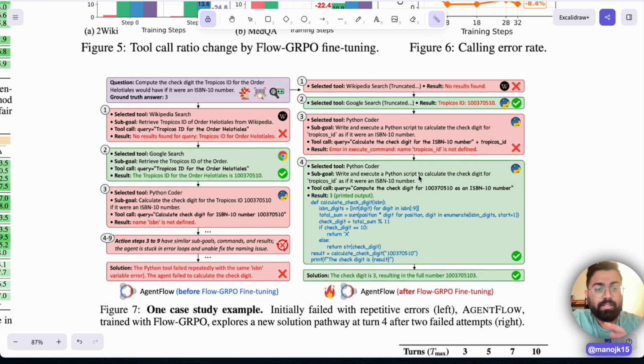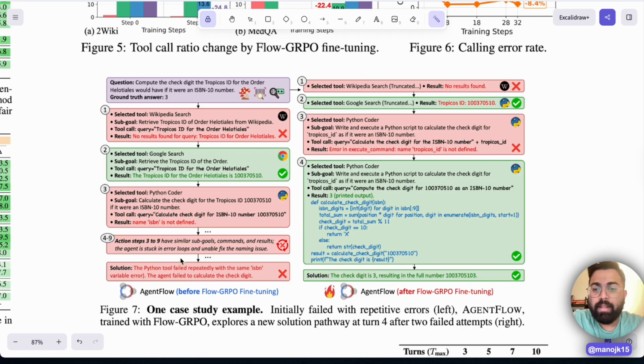To really see the advantages shown here, look at the two conversational flows: not tuning anything, the base model, versus tuning with AgentFlow. So this is AgentFlow before Flow-GRPO fine tuning. That means this is just the plain vanilla Qwen 2.5 7 billion model with those 4 modules, the planner, the generator, the verifier and all that. And this is the AgentFlow after GRPO fine tuning.